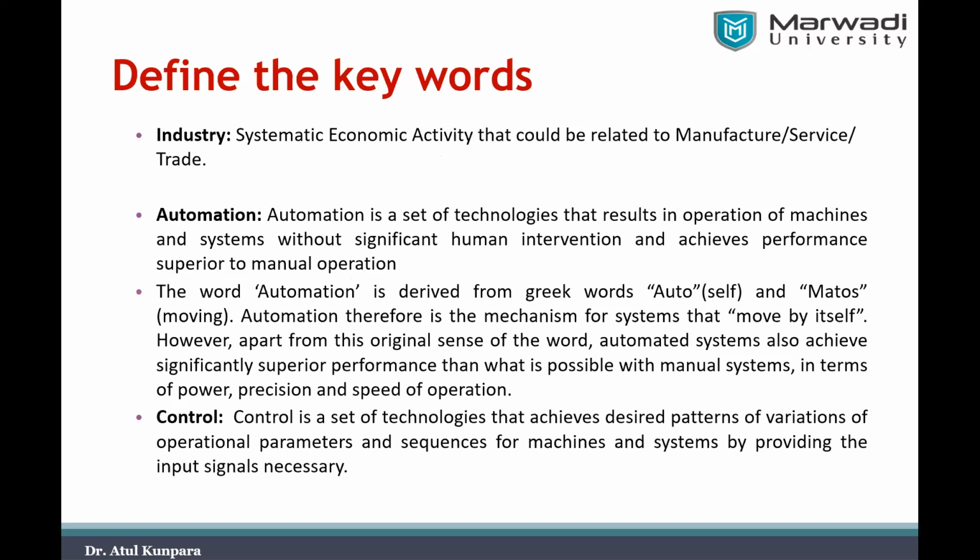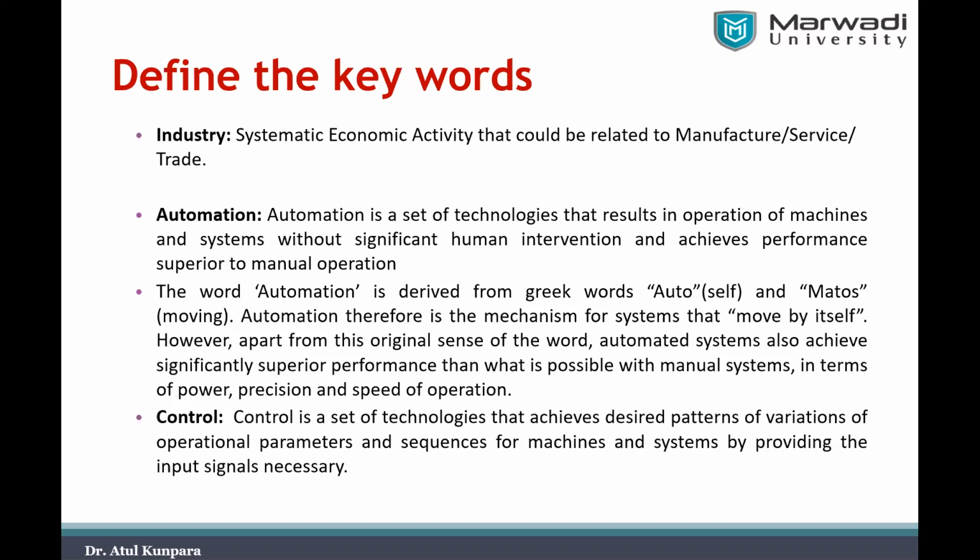So let us start with the definition of the keywords, that is, what we are using in the name of the subject. The name of our subject is industrial automation. This industrial automation comes from the combination of the words industry, automation, and control. Industrial automation is the combination of these three things. That is what you can say, three keywords that are relevant to our subject.